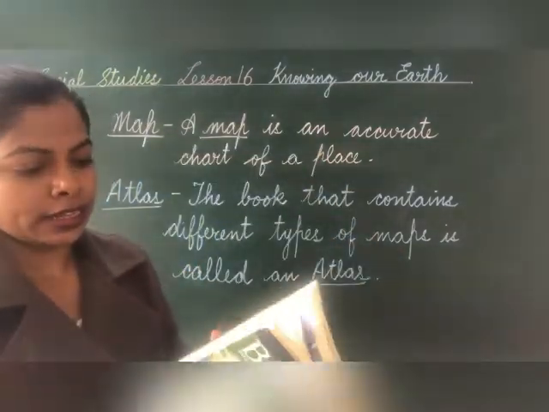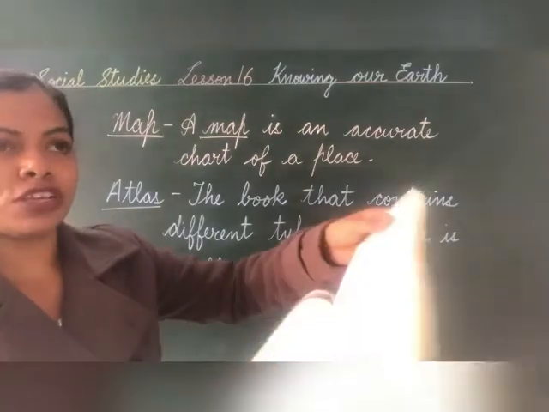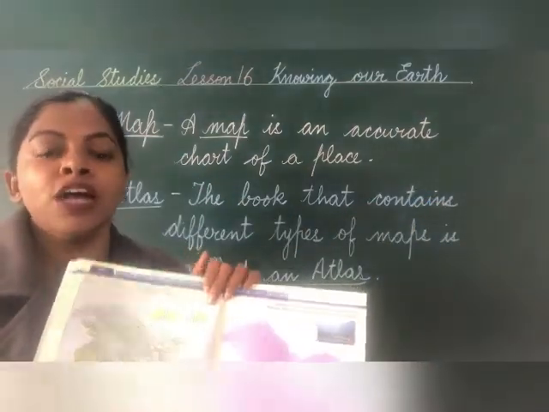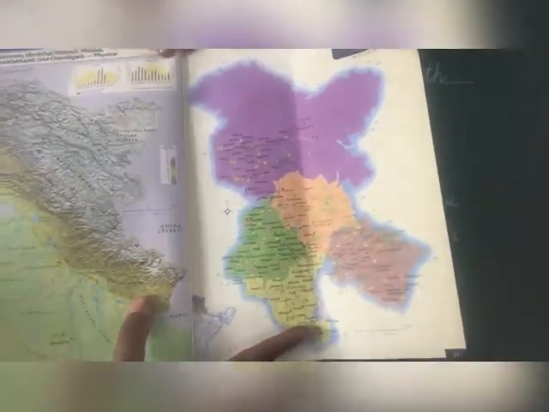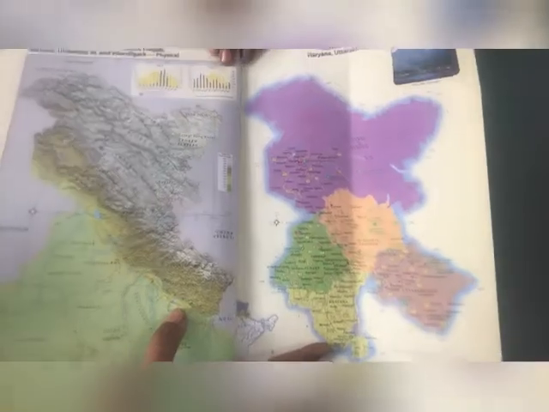Now children, maps are of 2 types. First one is the physical map and second one is the political map. See children, this is physical map and this is political map. On physical map children, you can see the mountains, rivers, valleys. And on the political map children, you can see the cities, the states and the different places. All these things you can locate on political map, whereas on physical map children, you can see mountains, rivers, valleys, plains. Okay. So maps are of 2 types. First one is the physical map and second one is the political map.